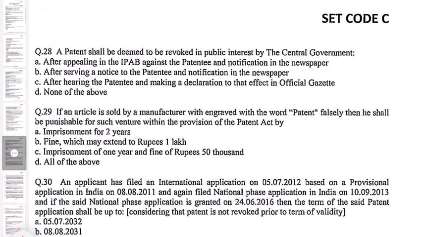A. After appealing in the IPAB against the patentee and notification in newspaper. B. After serving a notice to the patentee and notification in the newspaper. C. After hearing the patentee and making a declaration to that effect in the official gazette. D. None of the above. So the correct option is C. After hearing the patentee and making a declaration to that effect in official gazette.